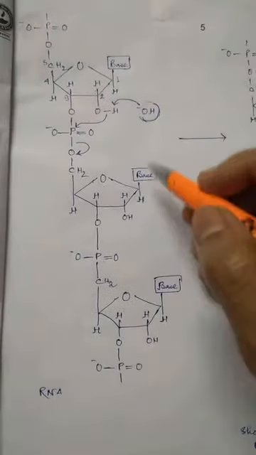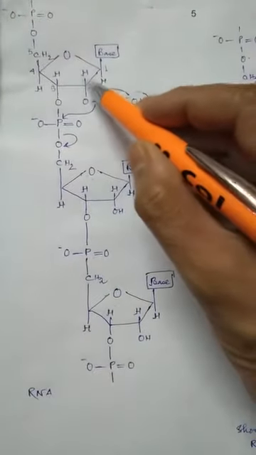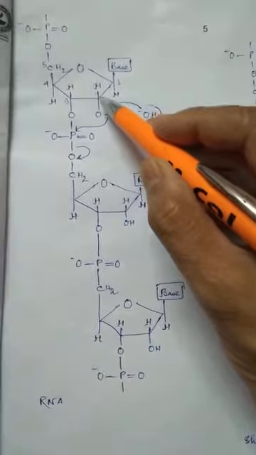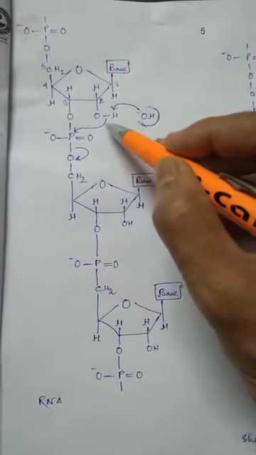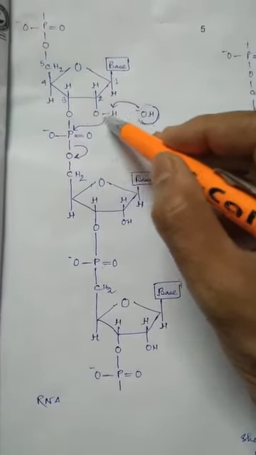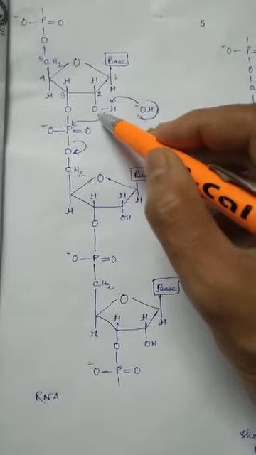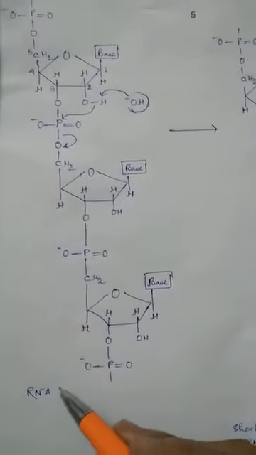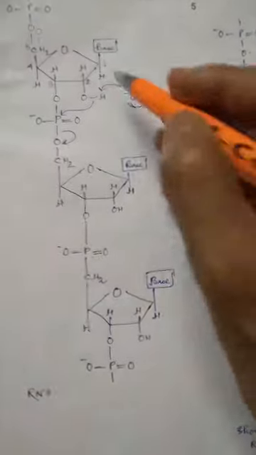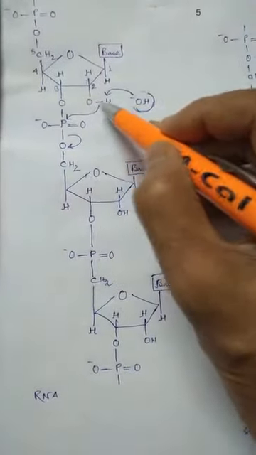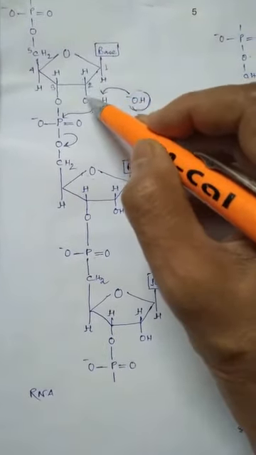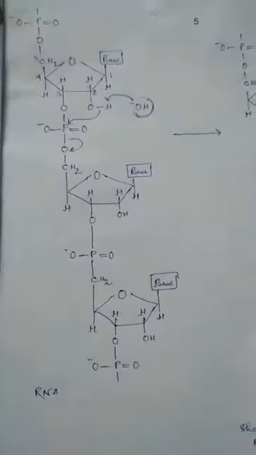Why is it RNA? Because the 2 position of the pentose sugar is ribose. It's not deoxyribose. So this is the RNA molecule, right? So this is OH. The carbon number 2 contains an OH group.